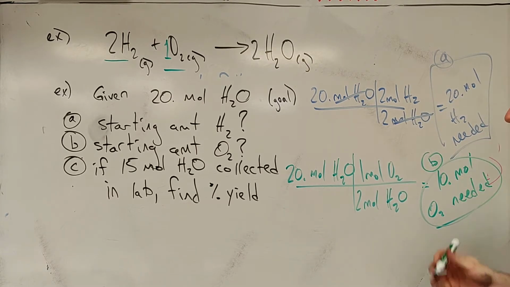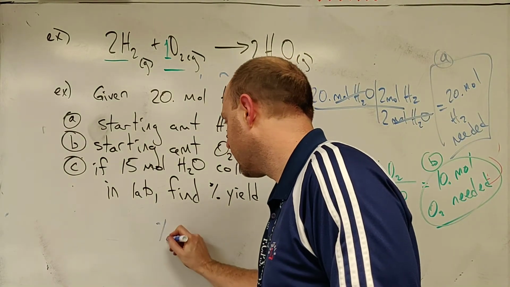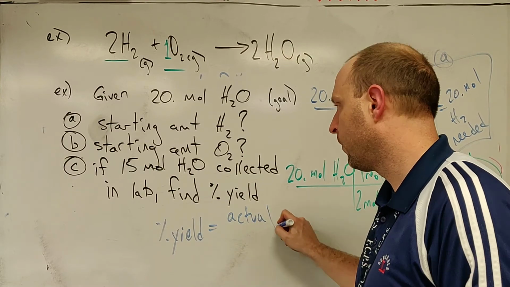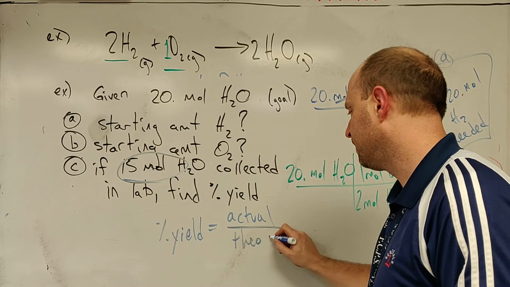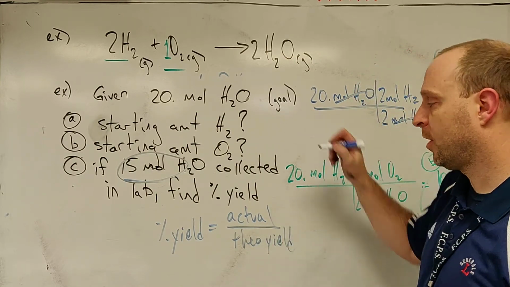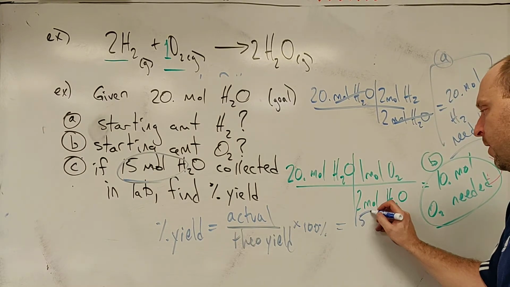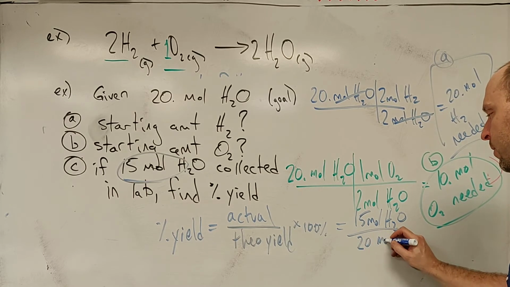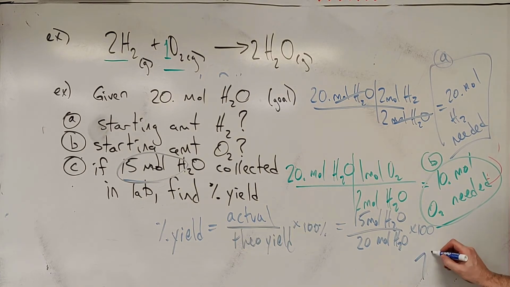Which leaves us with our third question, our percent yield. And our percent yield was supposed to be our actual yield, right? This is what somebody actually got, divided by our theoretical yield, which is our target, our goal, times 100, all right? In this particular case, we had 15 moles of water and 20 moles of water, which gives us a 75% yield.